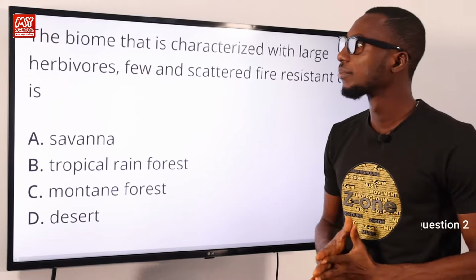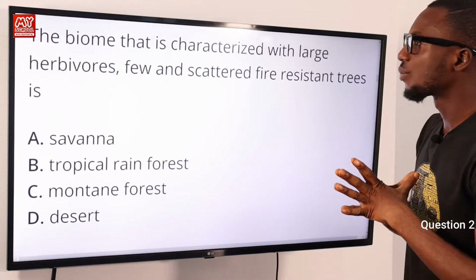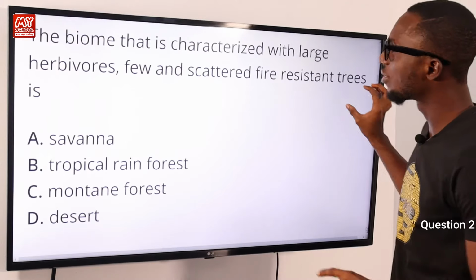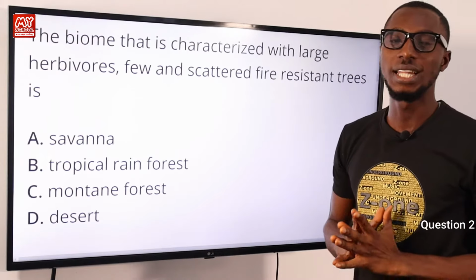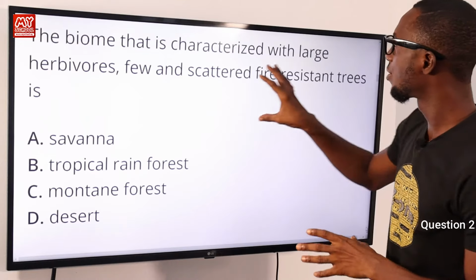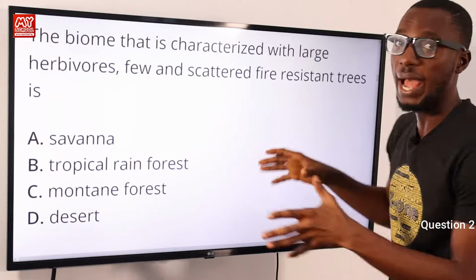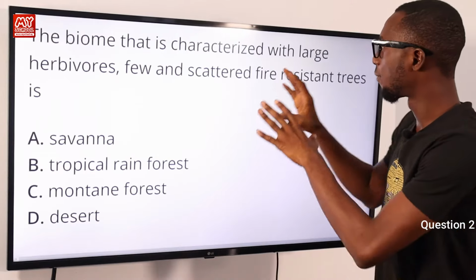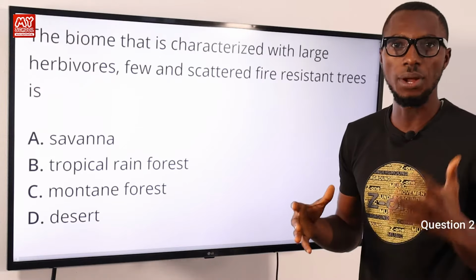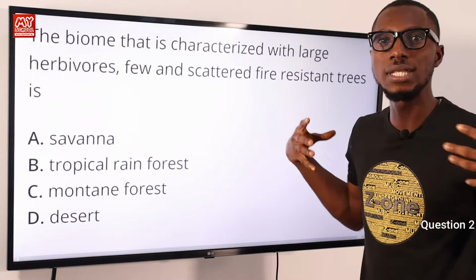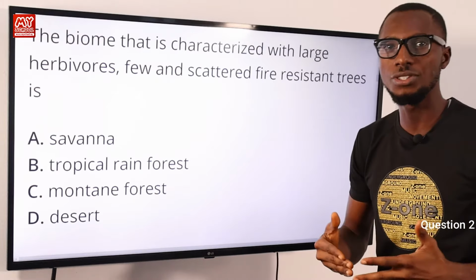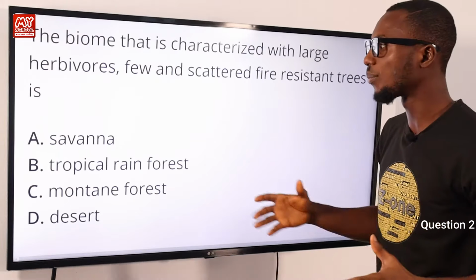Question 2. The biome that is characterized with large herbivores, few and scattered fire-resistant trees is what? That biome is the Savanna biome. Over there, these trees are able to survive fire outbreaks because, number one, they have thick bark, just like trees such as palm tree, acacia, pine trees, and what have you.